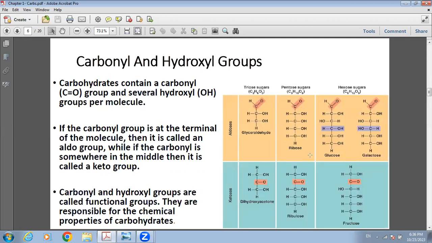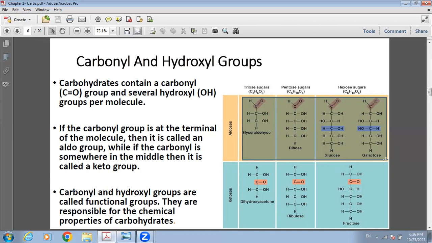What do simple sugars contain? Simple sugars, as we said, are the simplest form of carbohydrates. Each simple carbohydrate contains 1 carbonyl, C double bond O, and several hydroxyl OH groups per molecule. So you can see, for example, these molecules above, they contain 1 C double bond O and several hydroxyls.